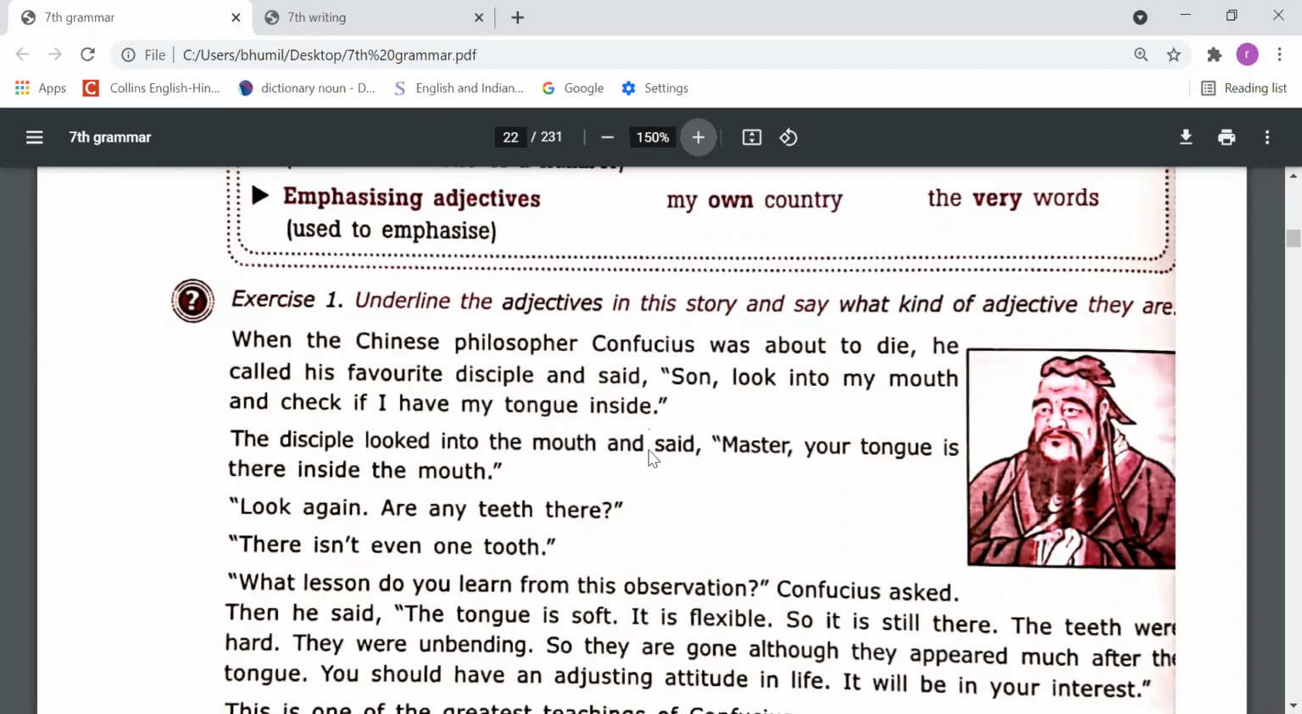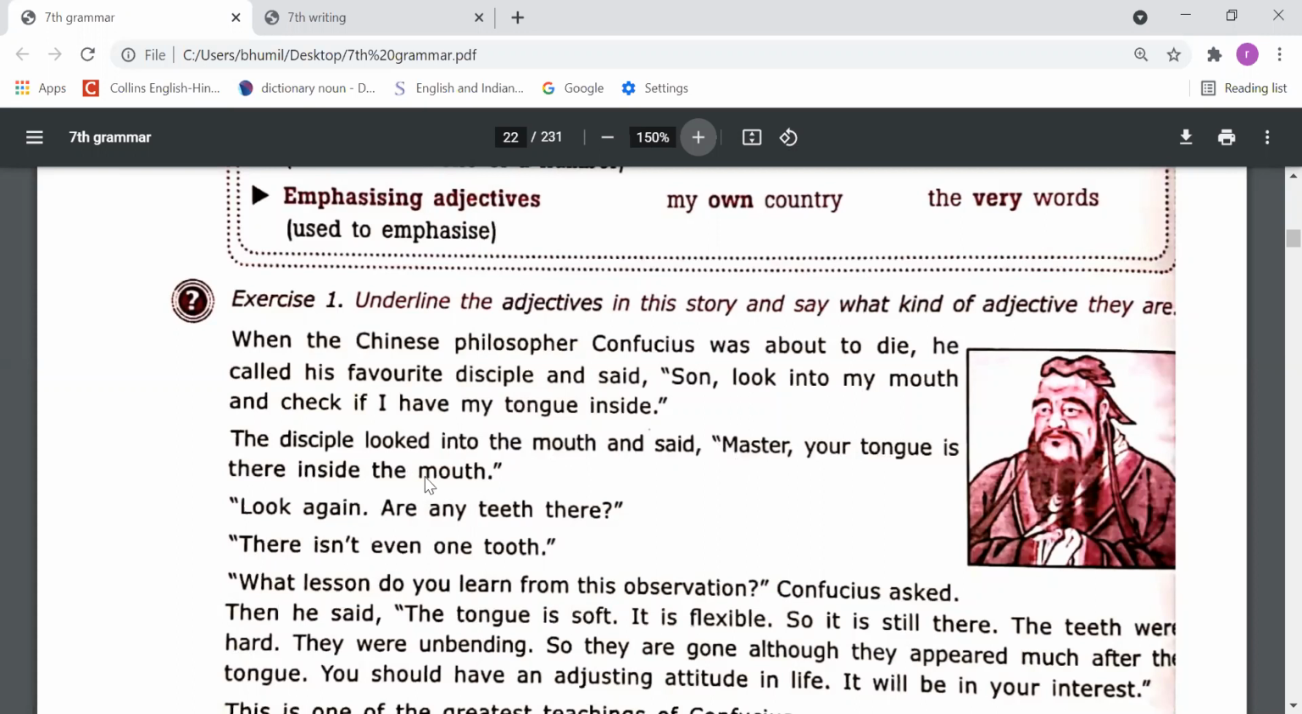Next, come on the D part, formation of adjectives. We can form adjectives from nouns. So from the nouns also we can form the adjectives. Like, owner is a noun, honorable is an adjective. Beauty is a noun, beautiful is an adjective. Slave is a noun, slavish is an adjective.